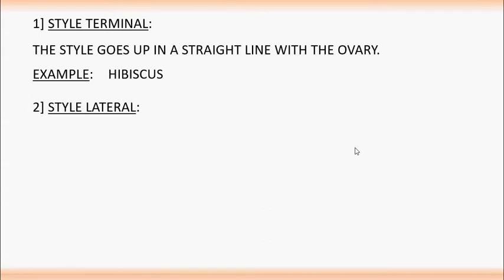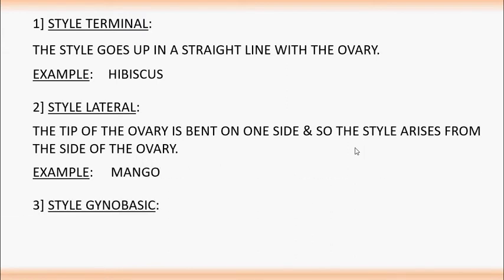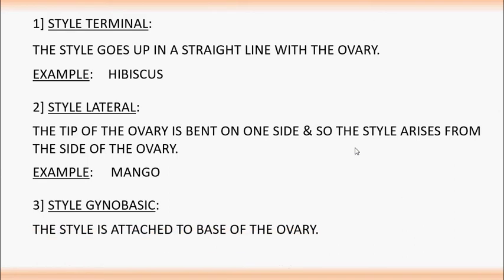Second variation, style lateral. The tip of the ovary is bent on one side, and so the style arises from the side of the ovary. This condition we can see in mango. Third variation, style gynobasic. The style is attached to the base of the ovary. Such condition is called style gynobasic.